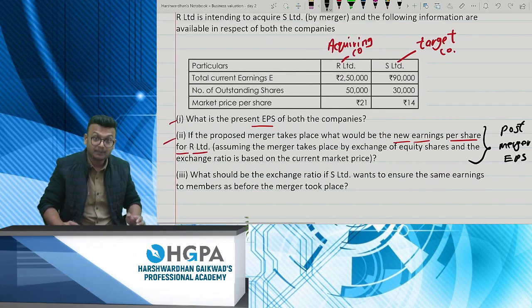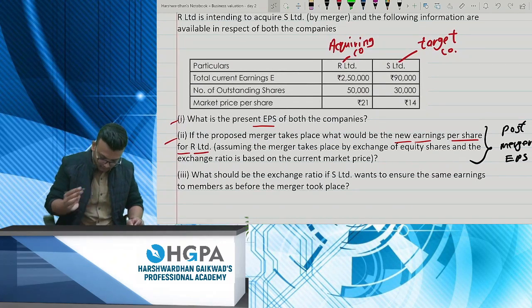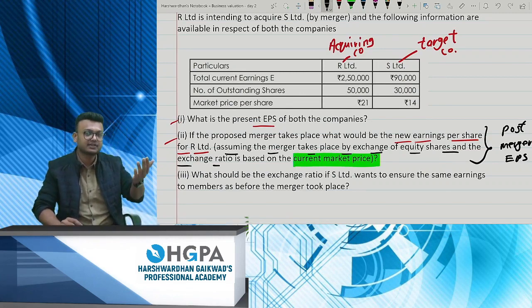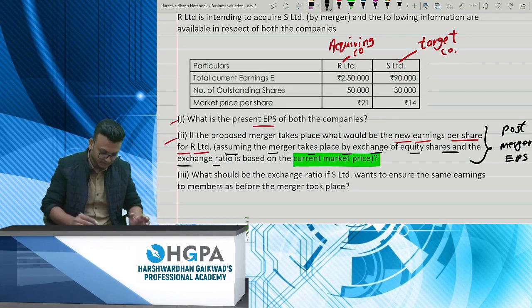They are asking you EPS after the merger. They are giving more information. Assuming the merger takes place by exchange of equity shares and the exchange ratio is based on the current market price. So they have given you one hint over there: while computing the share exchange ratio, please compute by taking market price into consideration. Okay, we'll do that.